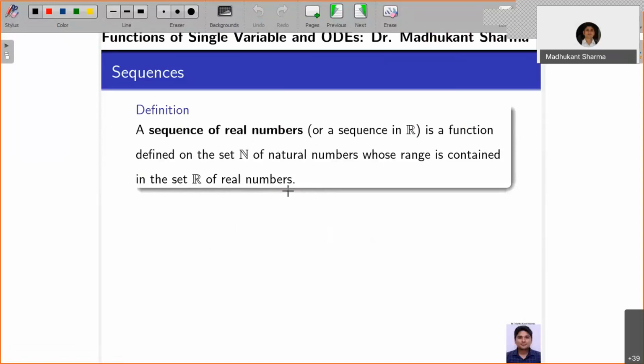One of the other notions which we forgot to mention here is the order property of R. You take any two real numbers a, b belonging to R. There are three possibilities: a less than b, or a equal to b, or a greater than b.